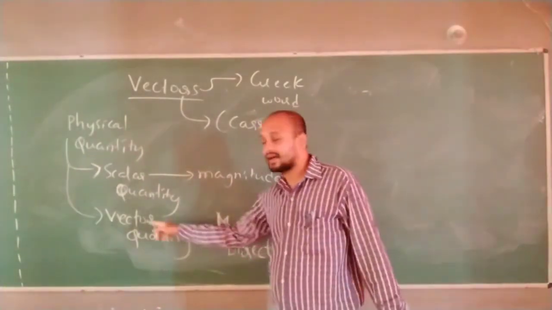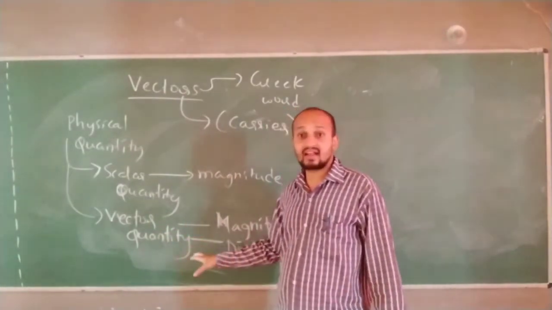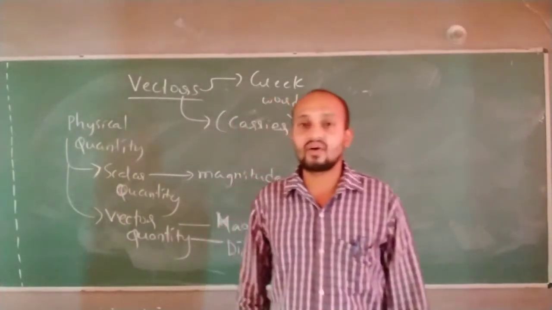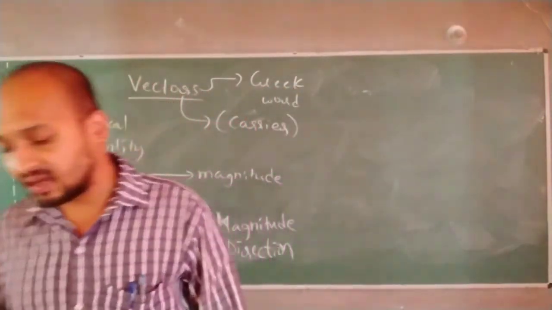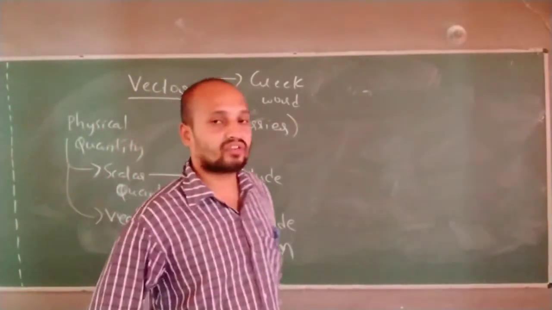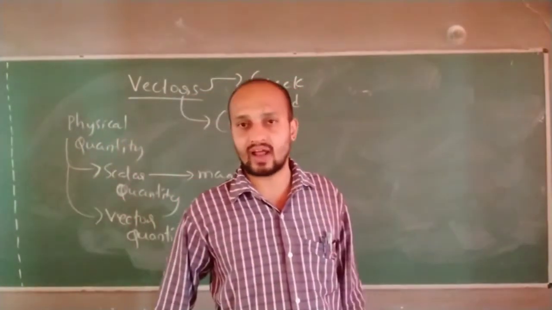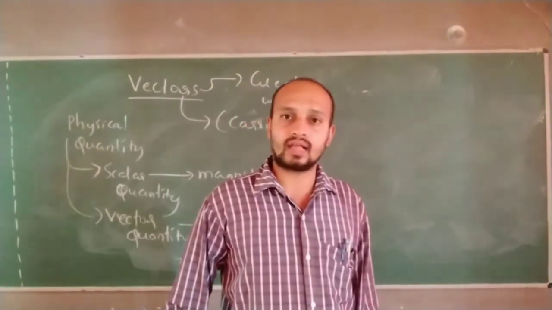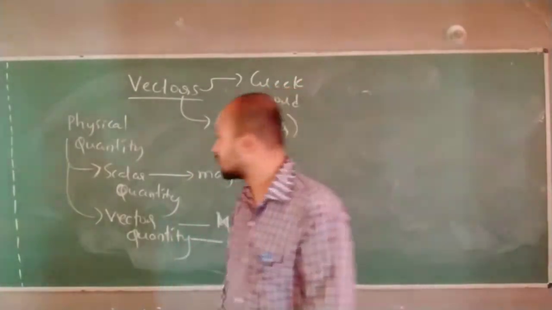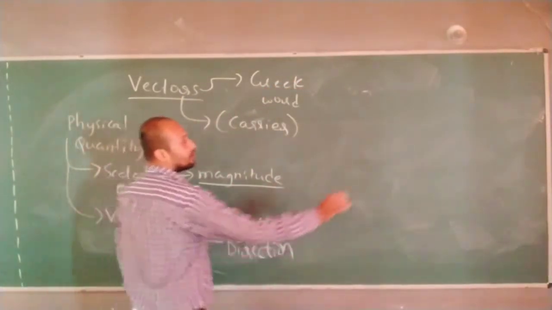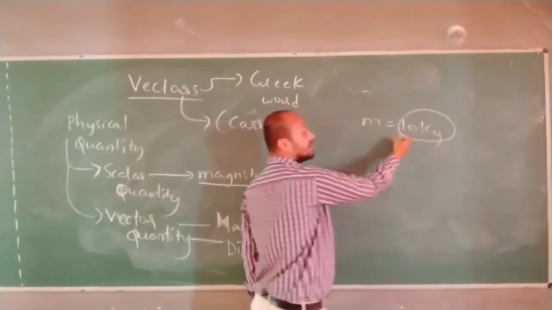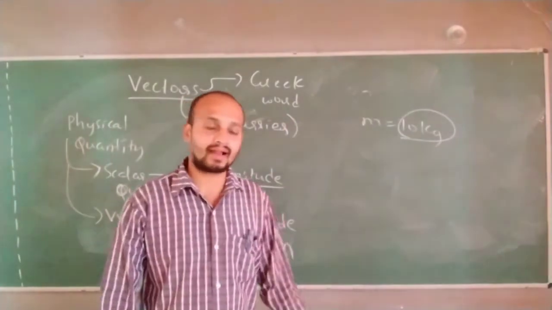Let us come to vector quantity. This is very important. Certain quantities are there where magnitude and direction are both required. Suppose you are running. When you are running, you will be moving with a certain velocity. If I ask what the velocity of the person is, you have to tell two things. One is its value, which means magnitude. For example, mass is equal to 10 kg; 10 kg is the magnitude value of mass.